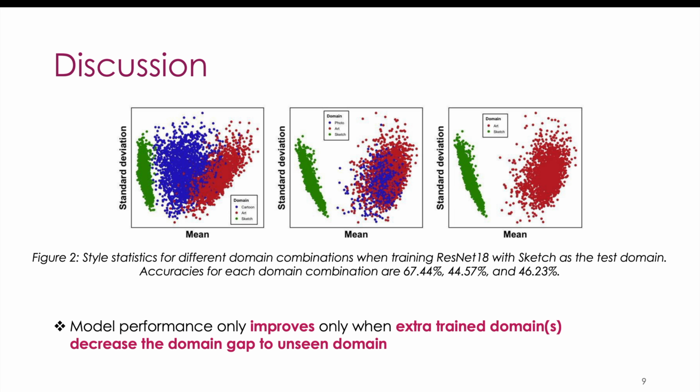To explain this, we examine the style statistics of the domains. We observe that the styles of cartoon and art are much closer to sketch, our unseen domain, compared to the combination of photo and art, or art alone. This finding suggests that the model benefits from additional domains only when those domains help reduce the style gap to the unseen domain.